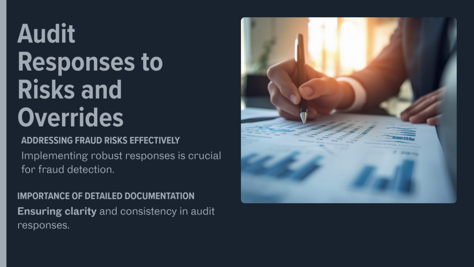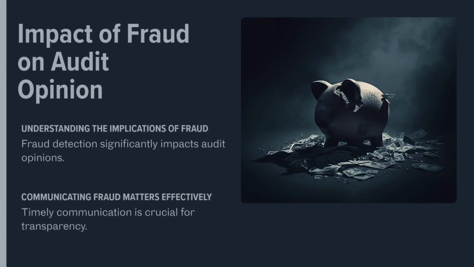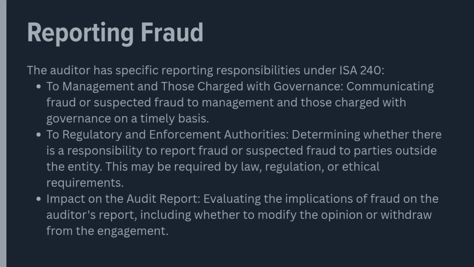What happens if the auditor identifies or suspects fraud? ISA 240 provides clear guidance. 1. Communicate the matter to the appropriate level of management. If management is involved, communicate to those charged with governance. 2. Evaluate implications. Assess the impact on other areas of the audit and the reliability of prior audit evidence.